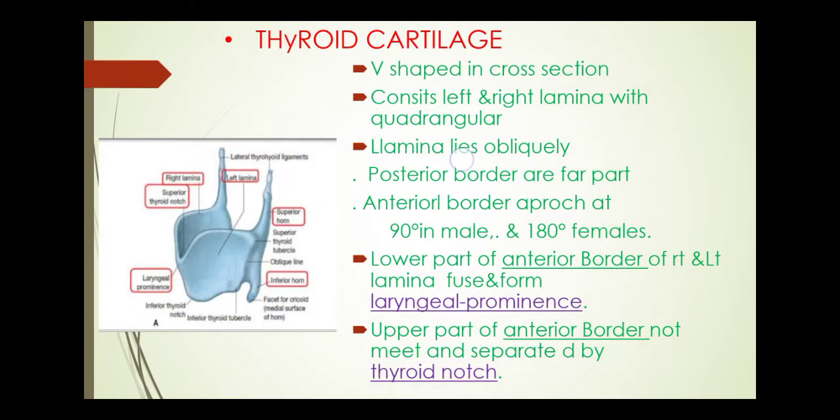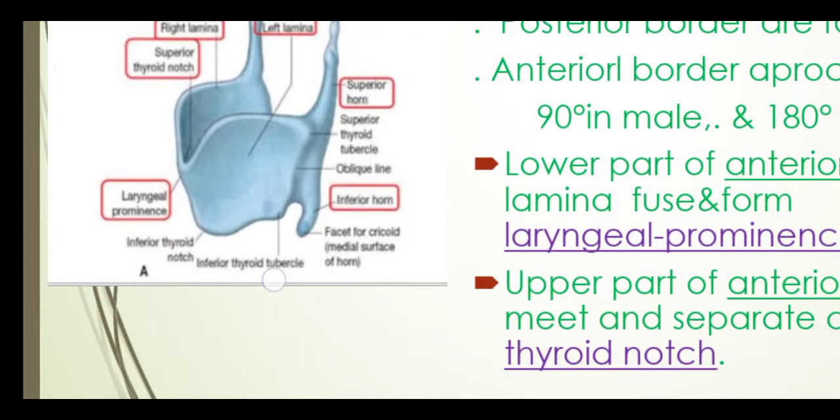In the thyroid cartilage, here we can see the shape of the thyroid cartilage, like a shield or V-shaped. We can see it is V-shaped in cross section. It consists of left and right lamina with the quadrangular lobe. Here this is the left lamina and this is the right lamina with the quadrangular. Here there are 4 angles, so it is called quadrangular.